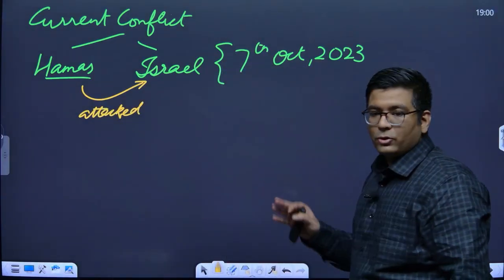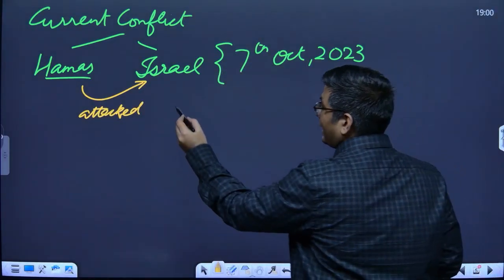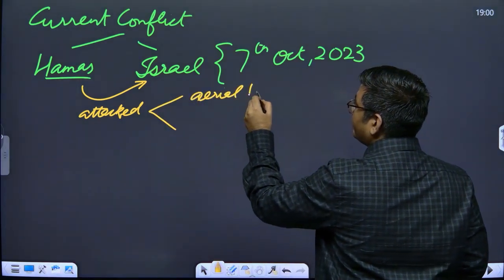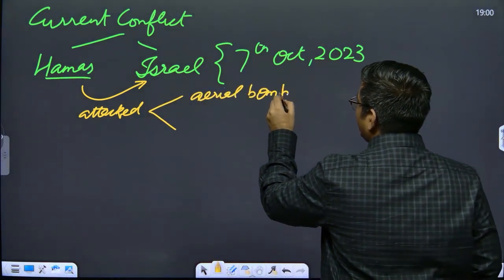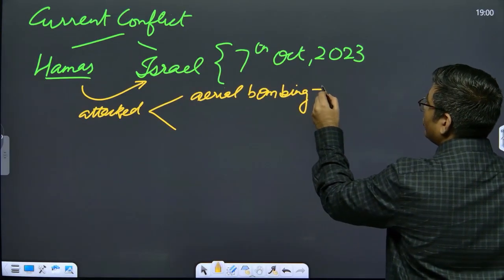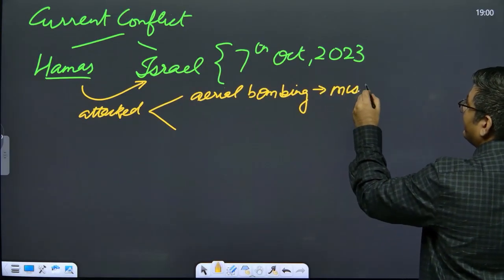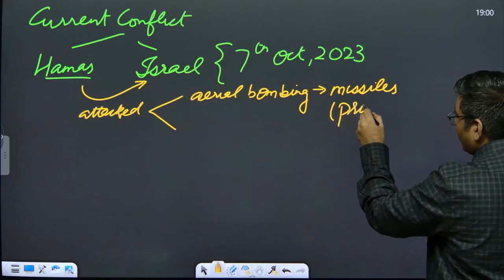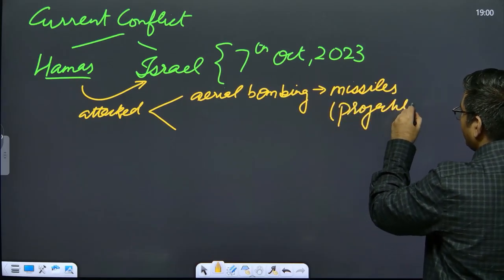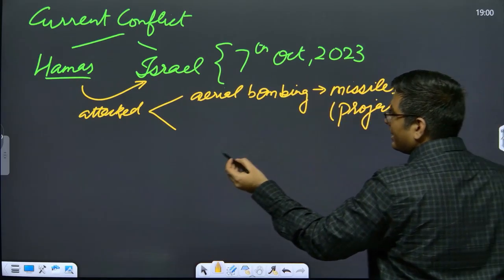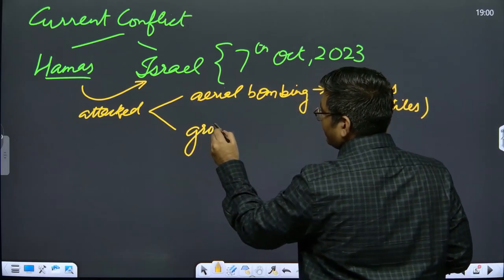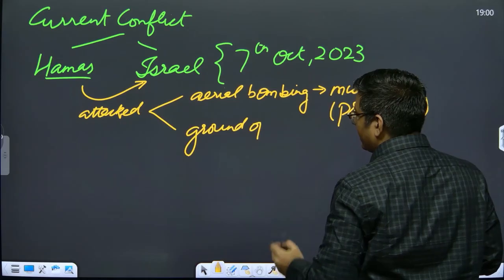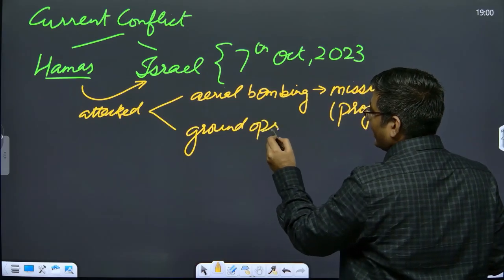This attack was based upon aerial bombing, that is basically bombing using missiles. You might have also heard this word as projectiles. The second thing was ground operations, I will be writing ground ops.